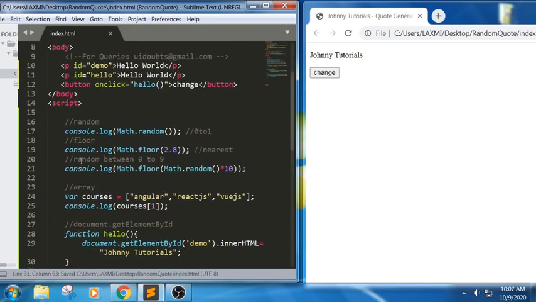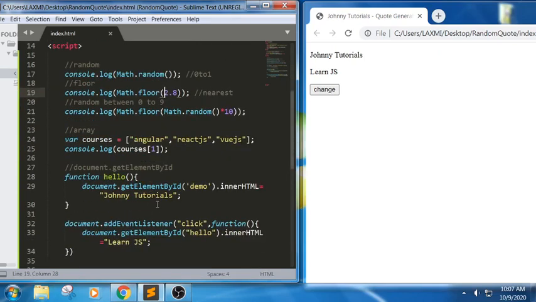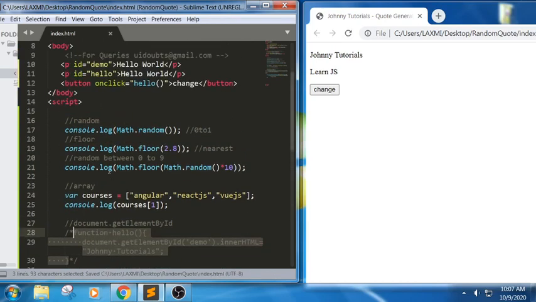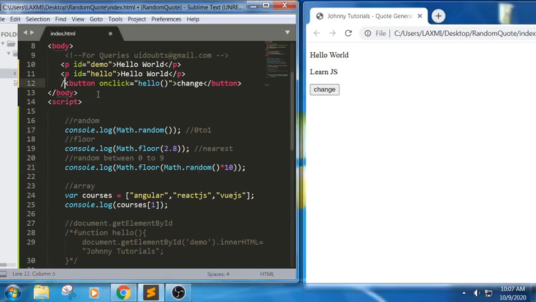Suppose I refresh the page. Can you see here, when I click, it changes both things. Yes, okay, ID is hello, so it is able to execute. Let me put this in a comment so that we will not get confused. Control shift tab. Okay, and I refresh this page. Now see here, is it changing based upon the button click? No. Whenever we place the mouse over it, it changes.